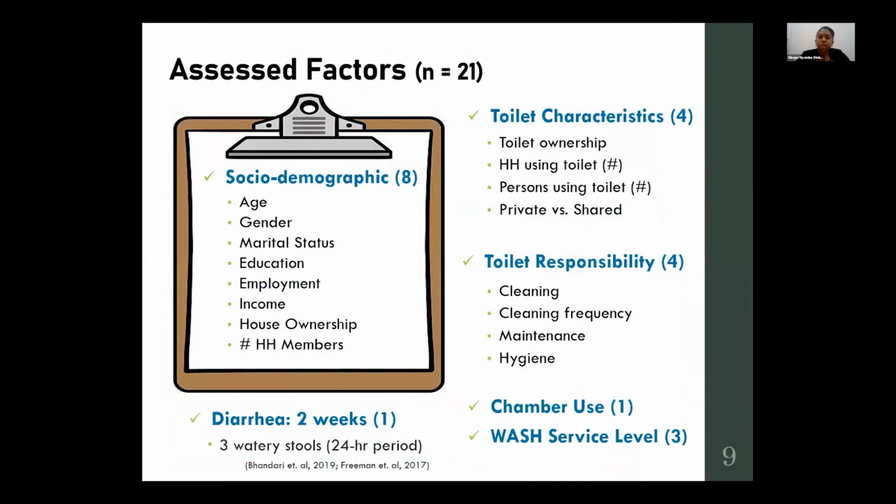And we looked at 21 factors ranging from socio-demographics to toilet characteristics, who was responsible for toilet management, diarrhea prevalence, chamber use, and WASH service levels.